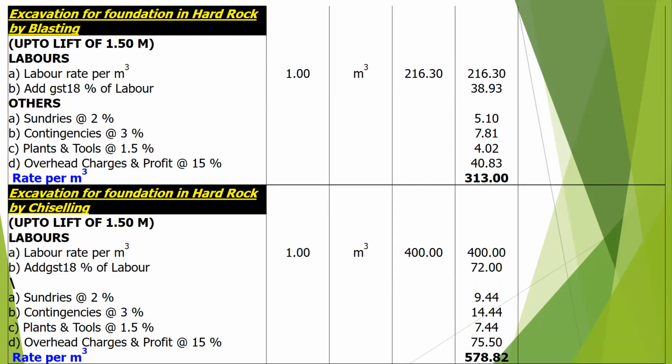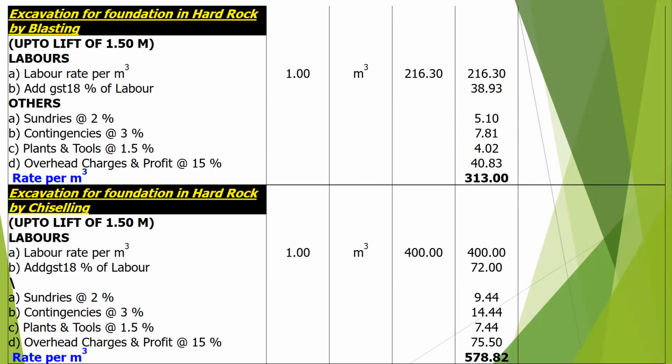Then excavation in hard rock by blasting. Only the labor rate. Labor rate per cubic meter will be 216 rupees 30 paise. GST 18 percent will be 38.93. Sundries 2 percent will be 5.10. Contingency 3 percent will be 7.81. Plant and tools 1.5 percent will be 4.02. Overhead charges and profit at 15 percent, 40.83. So the rate per cubic meter will be 313 rupees.